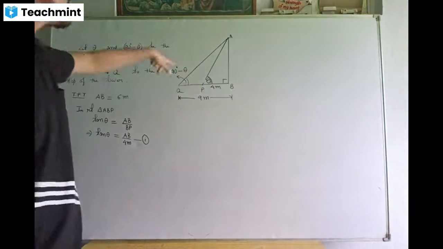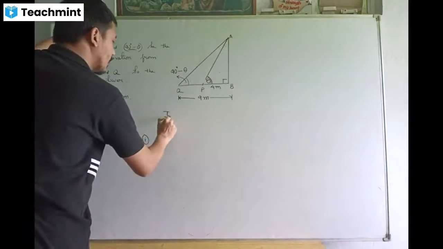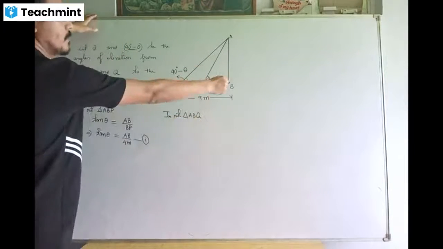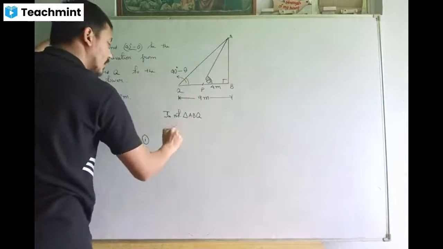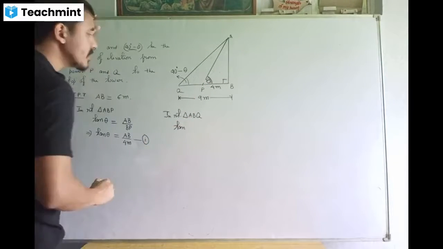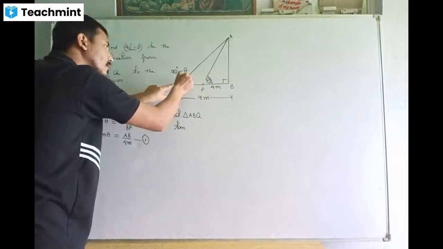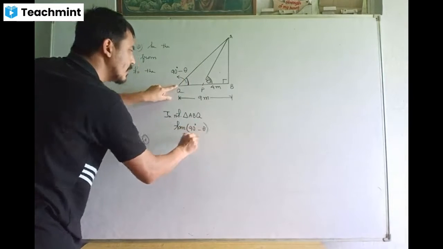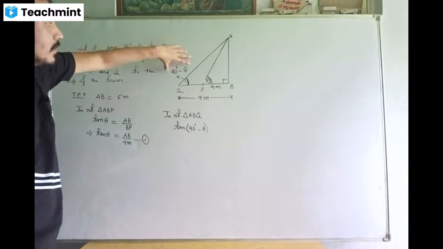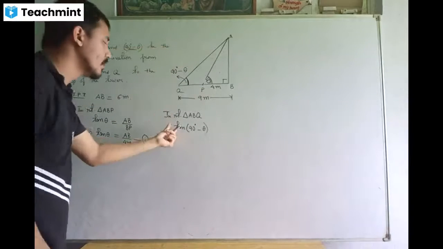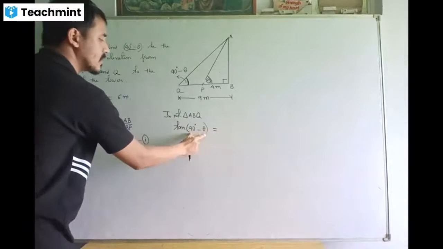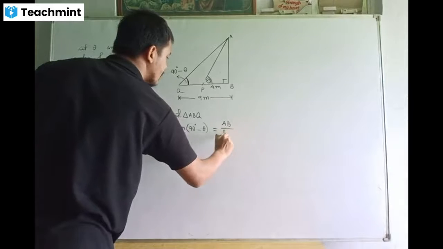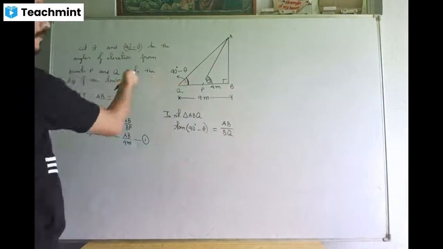Now let us go for the bigger right triangle. In right triangle ABQ, the bigger one, instead of theta your angle is 90 degrees minus theta. In place of the angle theta, you have 90 degrees minus theta. So tan of 90 degrees minus theta, just think of it as tan of some angle, means opposite side upon the adjacent side. This time your adjacent side is BQ, the longer side.